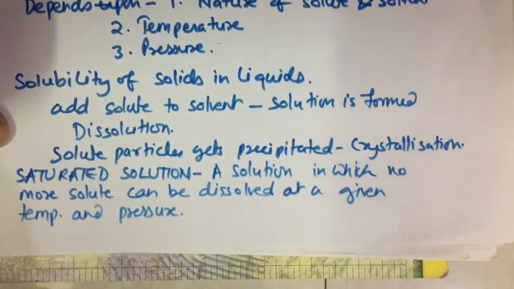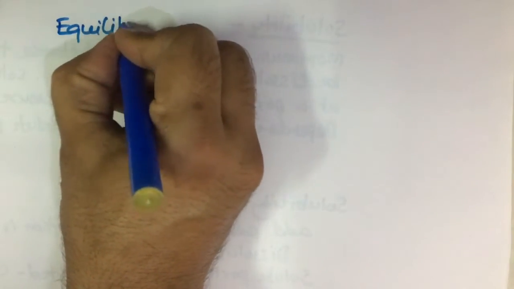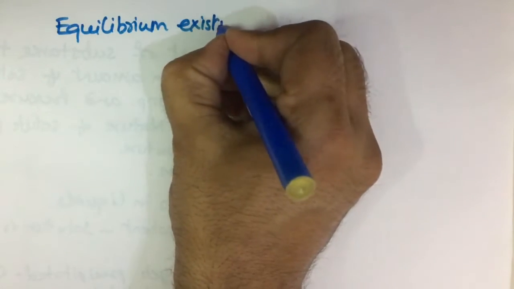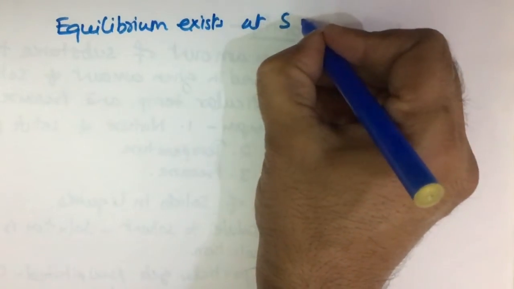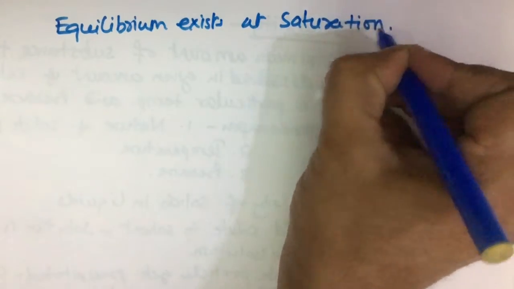Now at the point of saturation, an equilibrium exists between the dissolution and crystallization. So equilibrium exists at saturation.